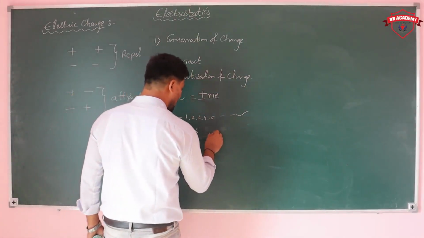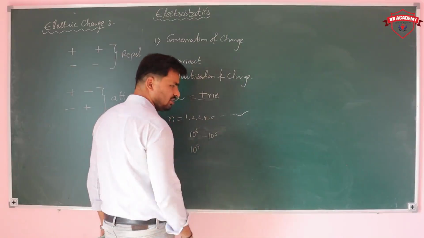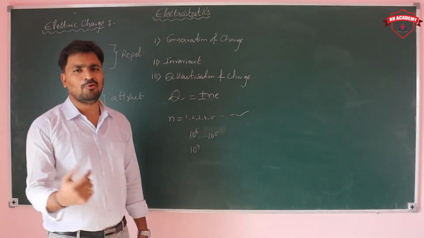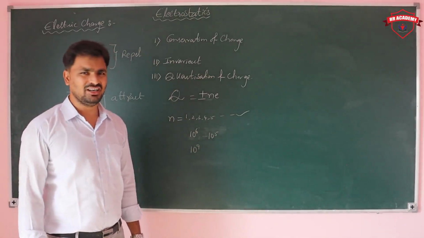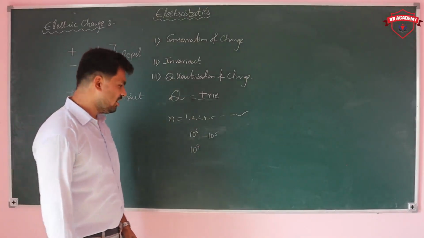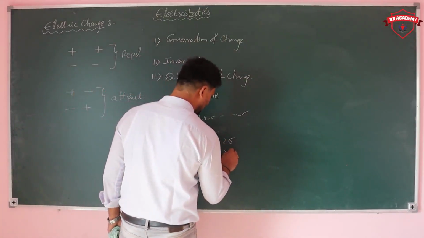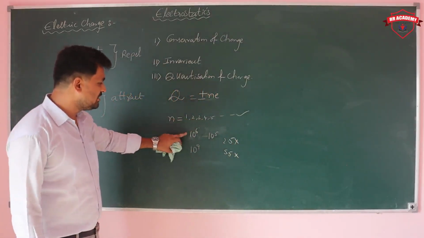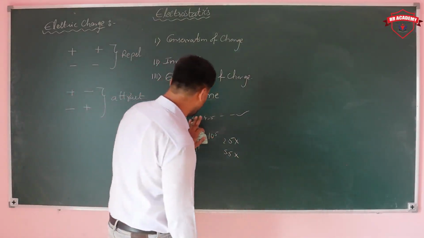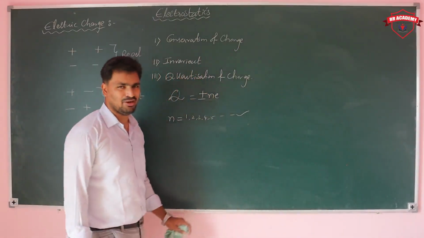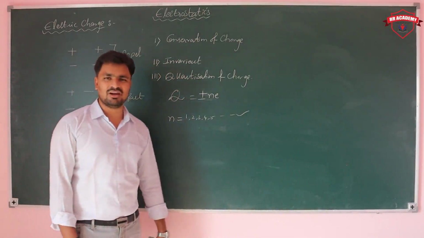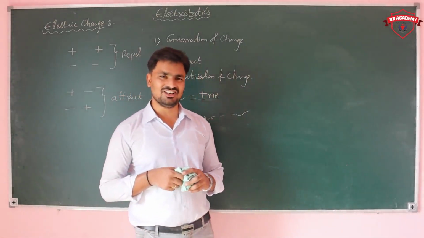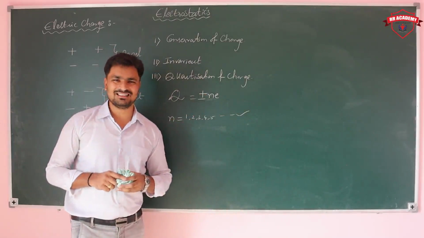10 power 5, 1 lakh, 10 power 9, 10 power 12, all possible. But 0.9, 0.5, 2.5, 5.5 are not possible to take. The number of electrons we can take only in the form of integers. The total number of electrons present in your body, that simply we can say is quantization, represented simply by plus or minus Ne.